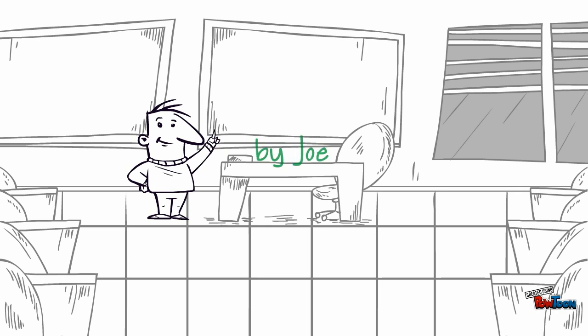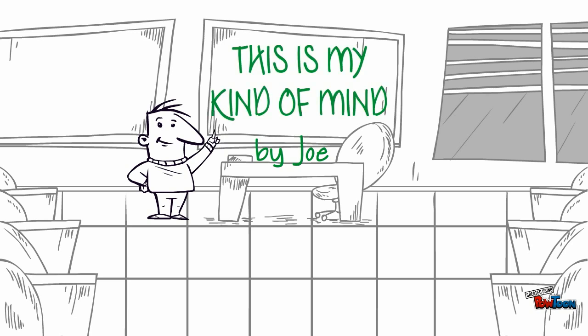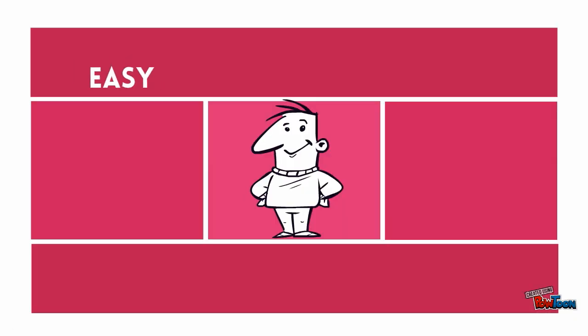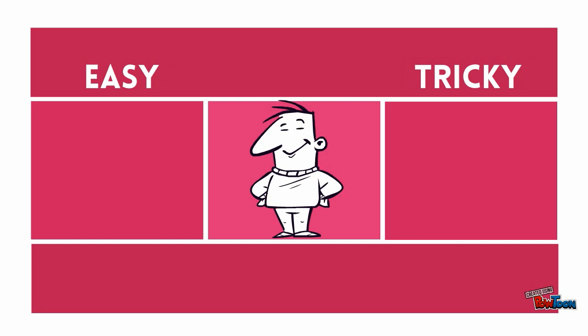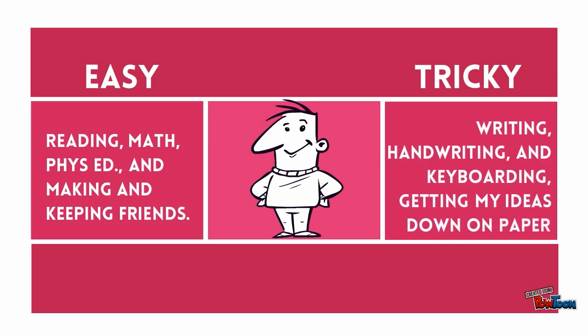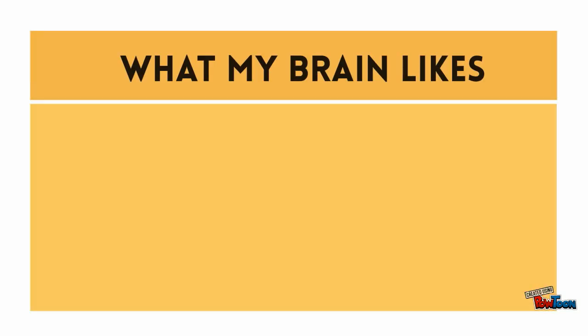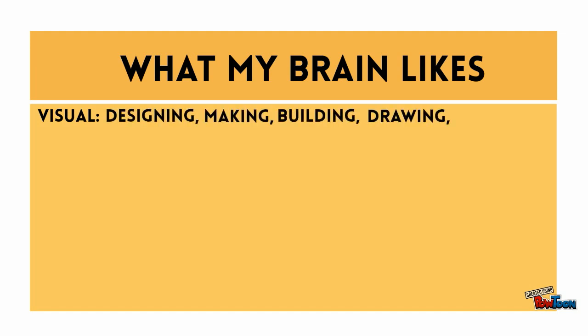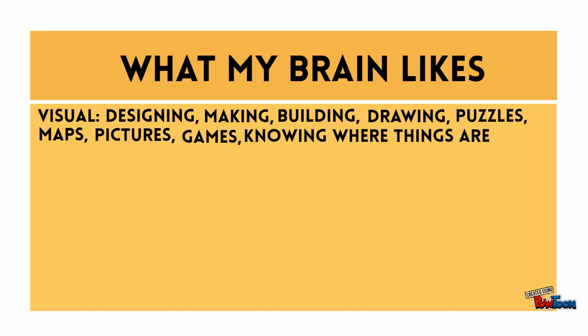This is a presentation by Joe, a grade 7 student with FAS. It is called This Is My Kind of Mind. Some things are easy, some things are tricky. What's easy for me is reading, math, phys ed, and making and keeping friends. What's tricky for me is writing, handwriting, and keyboarding, and getting my ideas down on paper. What my brain really likes is figuring things out by looking. I am excellent at designing and making, building, or drawing things. I am also excellent at understanding what I see. Puzzles, maps, pictures, games, knowing where things are. This means showing me things is a good way to teach me.